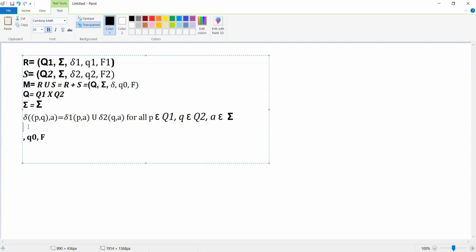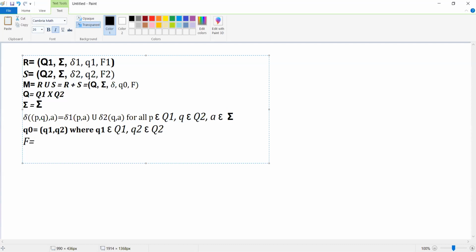Now we have specified the transition function also. Then what about our initial state Q naught? The initial state Q naught will be (q1, q2), where q1 is the initial state of the first finite automata and q2 is the initial state of the second finite automata. That is going to be our result.